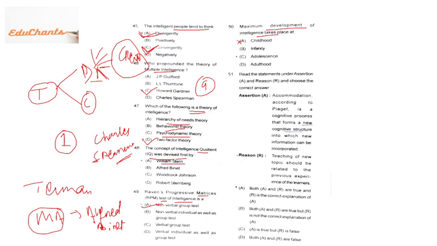50th question, maximum development of intelligence takes place at which stage? Not childhood, not infancy, not adulthood, it is adolescence, the teenage. Okay, maximum amount of intelligence develops at this stage.